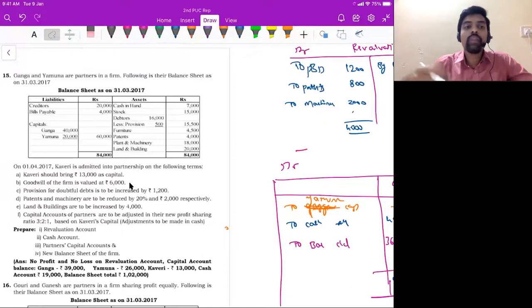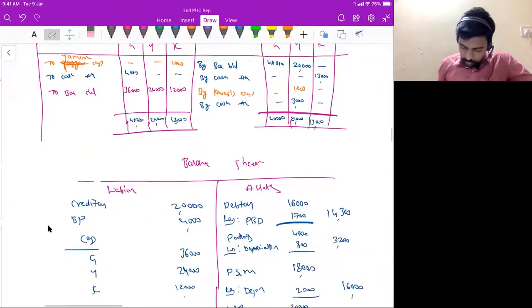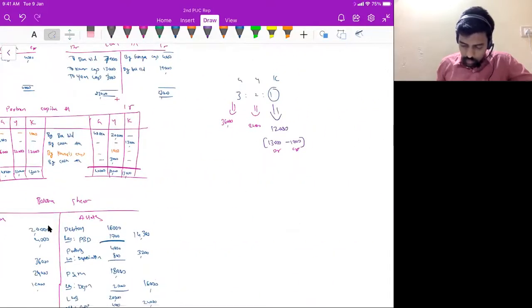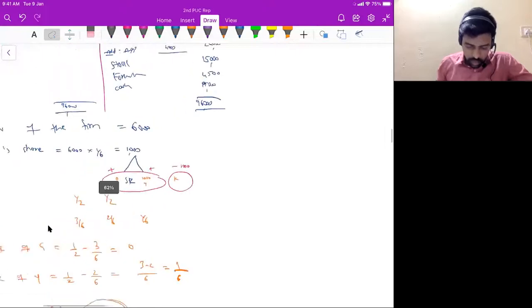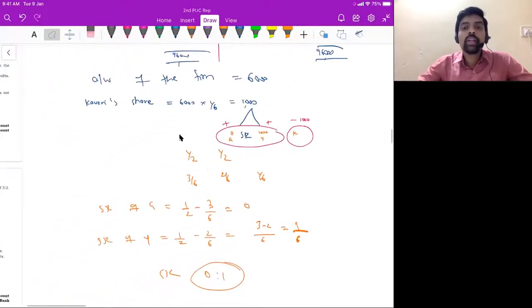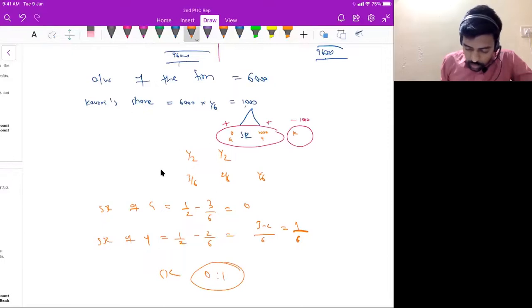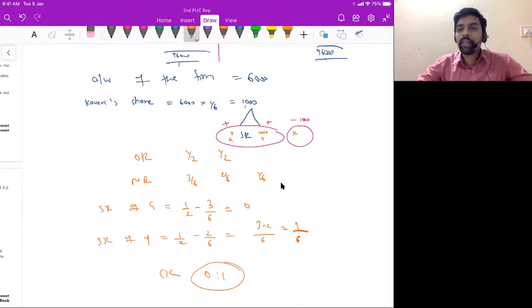Total goodwill is 6,000 rupees, correct? You should find out Kaveri's share of goodwill. So here new profit sharing ratio is 3 is to 2 is to 1. So Kaveri's share is 1 by 6. 6,000 into 1 by 6 is 1,000 rupees, correct? You should distribute that in sacrifice ratio. So here old ratio is 1 is to 1, equal. New ratio 3 by 6, 2 by 6, 1 by 6.